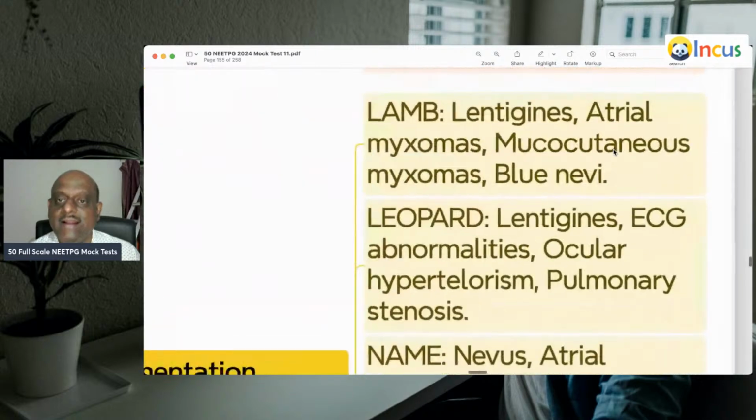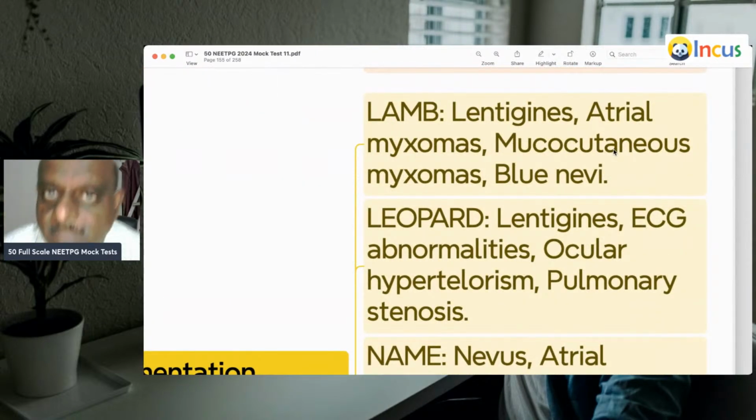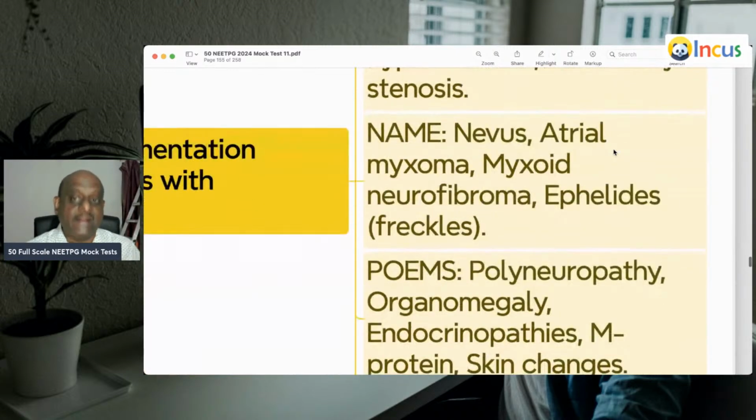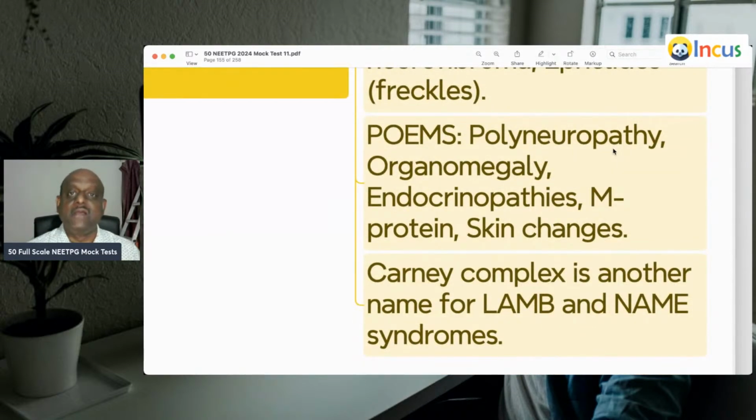LAMB is what? Lentigines, atrial myxomas, mucocutaneous myxomas, blue nevi. LEOPARD: lentigines, ECG abnormality, ocular hypertelorism, and pulmonary stenosis. NAME: nevus, atrial myxoma, myxoid neurofibroma, and ephelides, which are the freckles, is called NAME. What is POEMS syndrome? Polyneuropathy, organomegaly, endocrinopathy, M protein, with skin changes. That is POEMS syndrome, which is what you should remember.